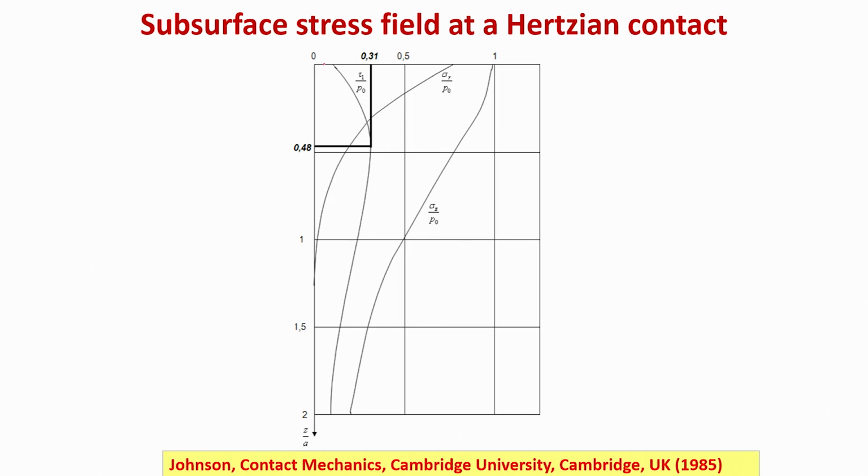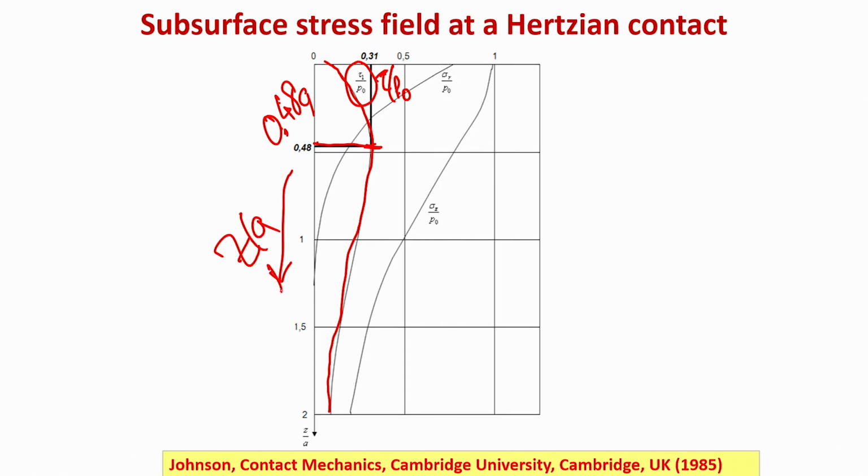The second one: what is the subsurface stress field? Subsurface stress is essentially the shear stress, the tau value, so tau by P naught. The shear stress goes through a maximum at around 0.48 times a. Along this direction z by a is plotted.